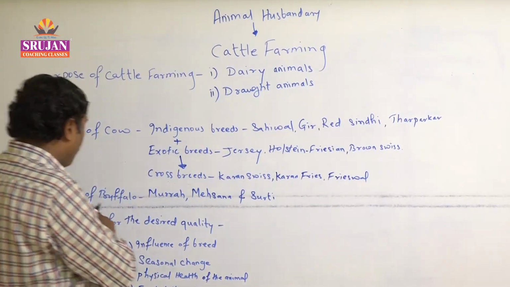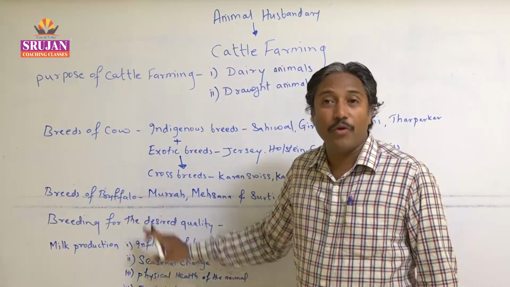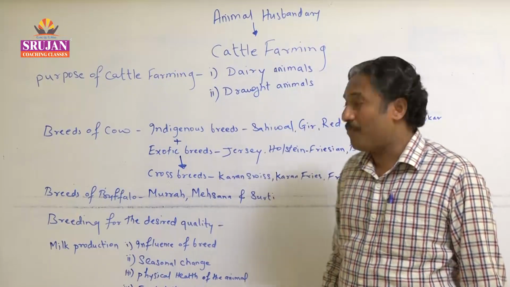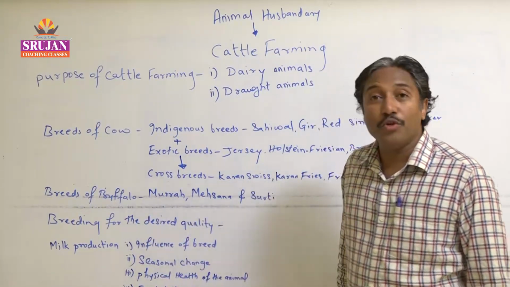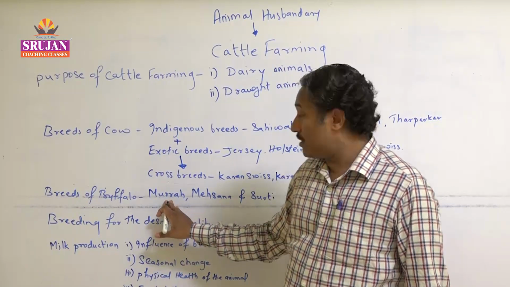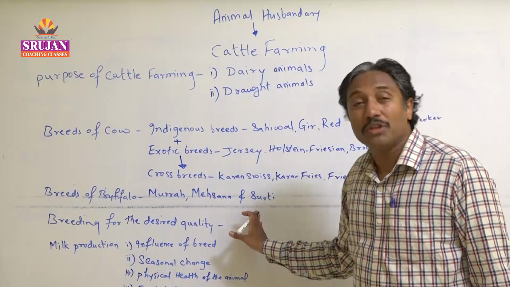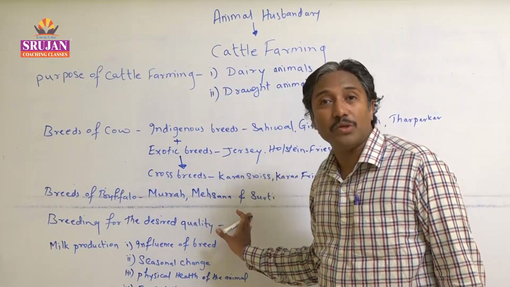The next part is the breeds of buffalo. Now buffalo के भी अलग-अलग breed होते हैं. We know it very well. Buffalo का एक ही कलर होता है, there is a black type of coloration seen. अब buffalo की जो variety होती है, that is in the form of मुरा. एक मुरा नाम का buffalo होता है. Then एक महसाना नाम का buffalo होता है. Then सुरती नाम का एक होता है. ये सब भैंस होते हैं.